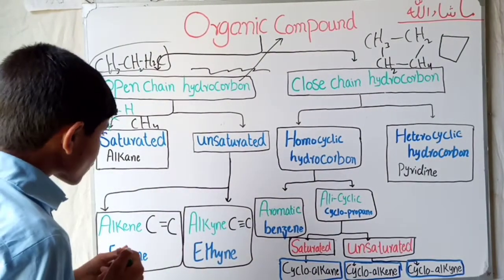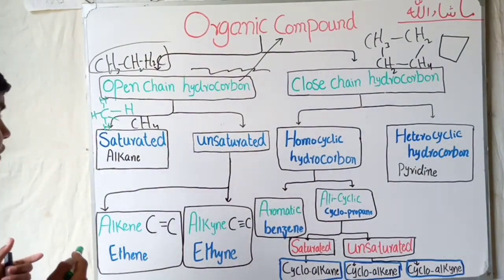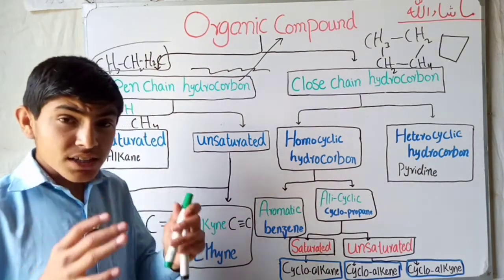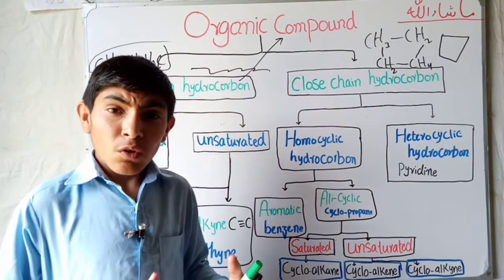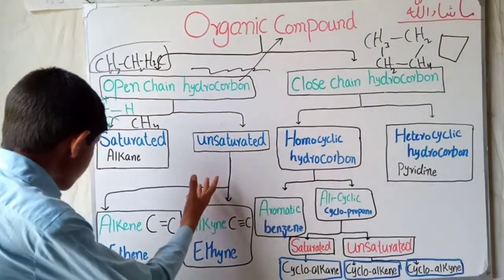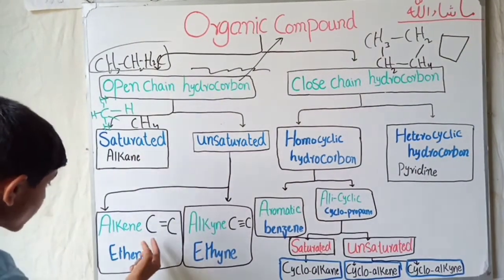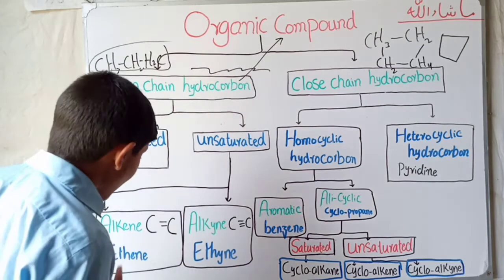The next is the unsaturated. Unsaturated means that there is a chance of more and more bonding. Other substances can bond with it. Here you can see that it is divided into alkene and alkyne.